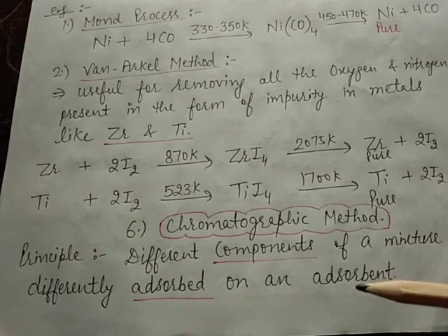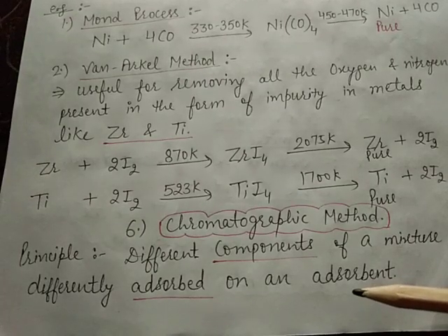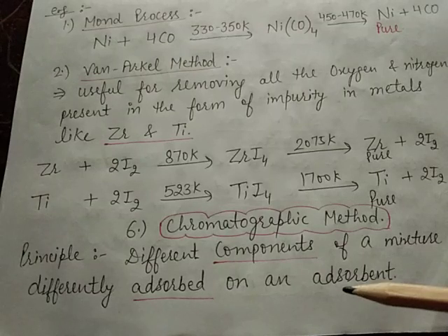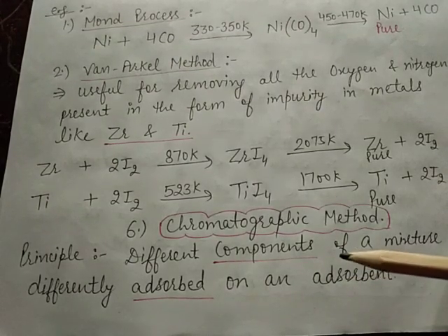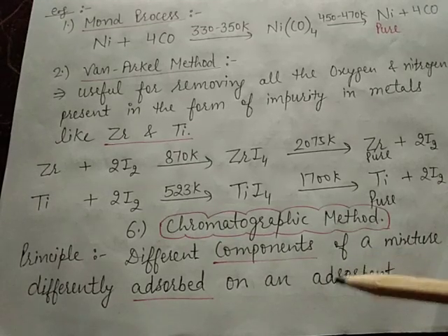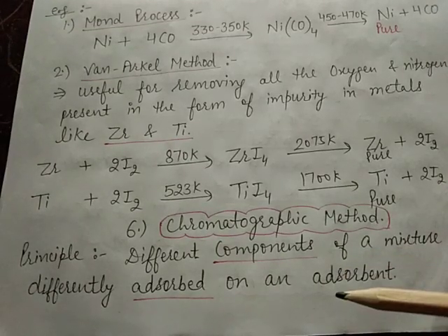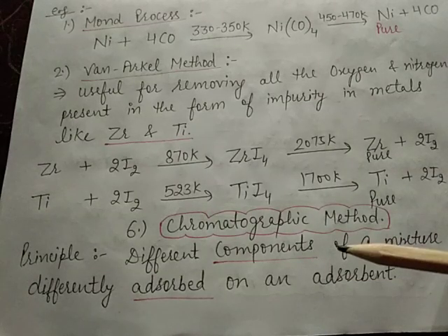Here we take the paper chromatography method. In this method we can easily separate red ink, blue ink and black ink by the help of adsorption on an adsorbent.